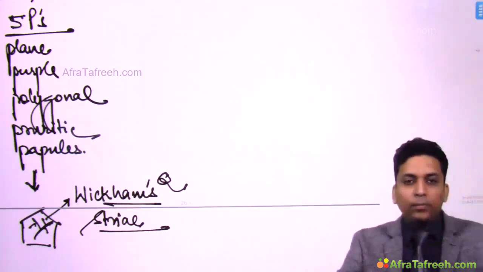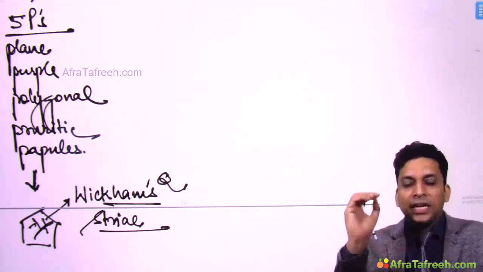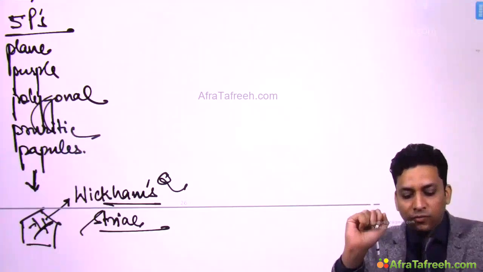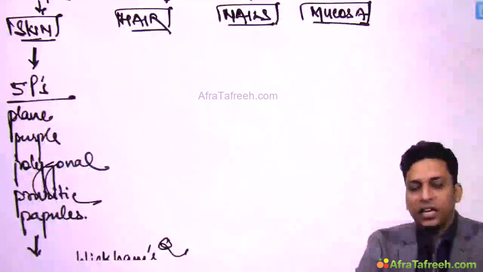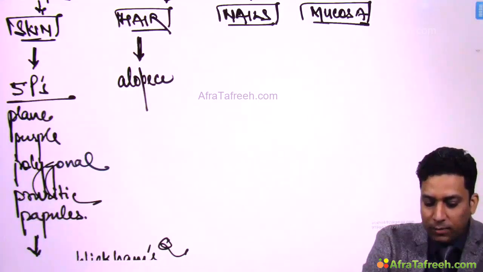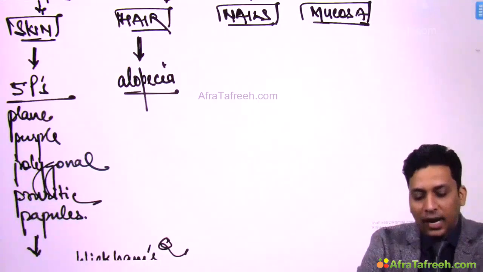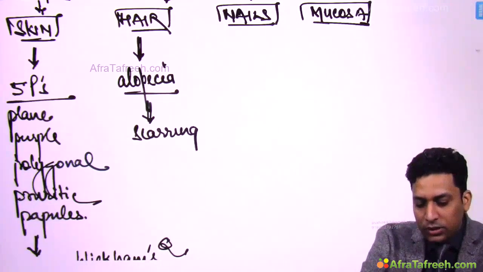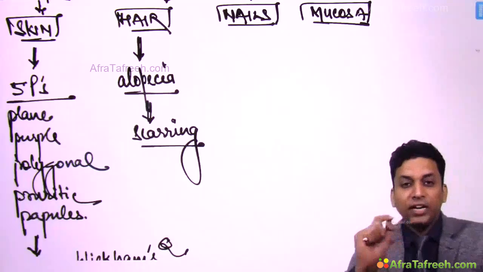So plain purple polygonal pruritic papules with reticulate pattern known as Wickham striae over them. Okay, so Wickham striae is seen. Now if you examine the hair of the patient, you will get alopecia. So patient develops hair loss, alopecia, and this is scarring type of alopecia. So this is scarring or cicatricial, that is permanent type of hair loss.